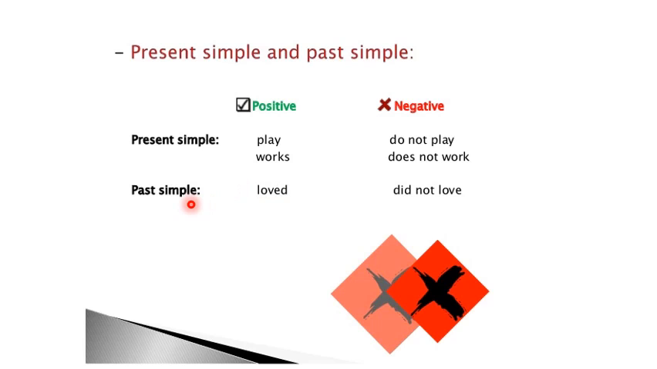In the past simple tense, we use the second form of the verb in the positive sense, but in the negative sense, we use the first form of the verb, with the helping verb did not, which is making it negative.